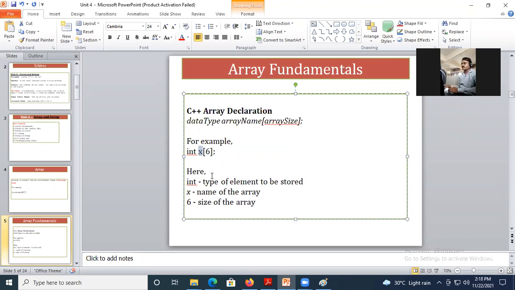X या variable साठी मी किती value store करू शकतोय? 6. The size you mentioned here in the square bracket is the number of values that can be stored in the array variable. त्या array variable साठी तुम्ही maximum 6 value store करू शकता. You can store 5, 3, 2, any value, but not more than 6. Are you getting this?